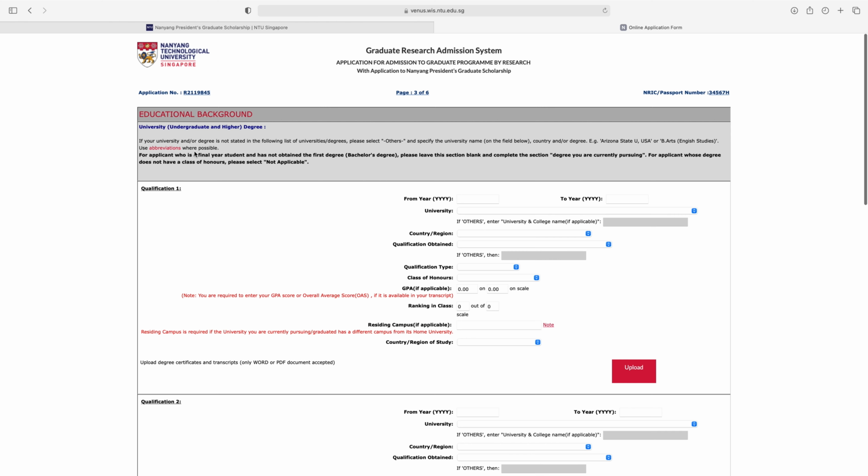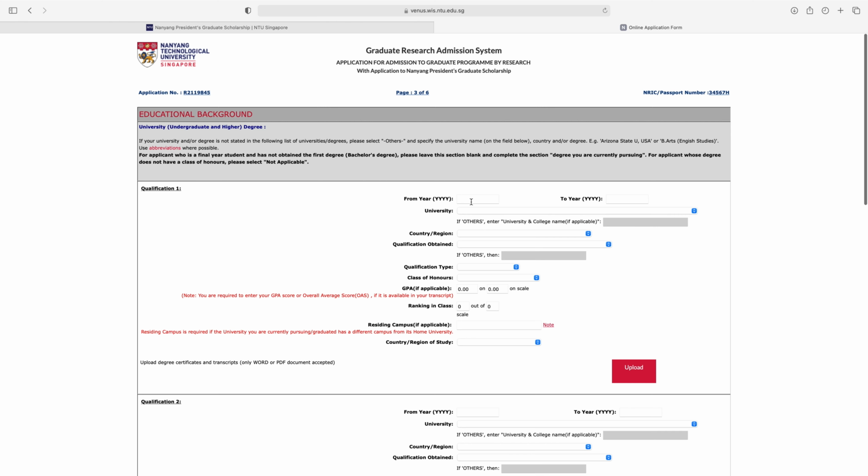If your university and/or degree is not stated in the following list of university degrees, please select others and specify the university name in the field below. Country and/or degree, use abbreviations where possible. For applicants who are final year students and have not obtained the first degree, bachelor degree, please leave this section blank and complete the section, degree you are currently pursuing. For applicants whose degree does not have a class of honors, please select not applicable.